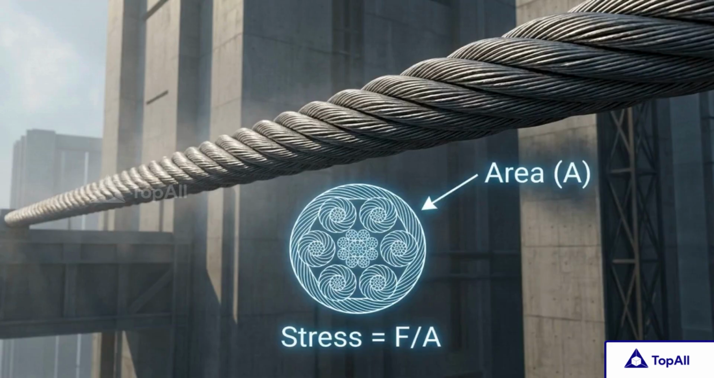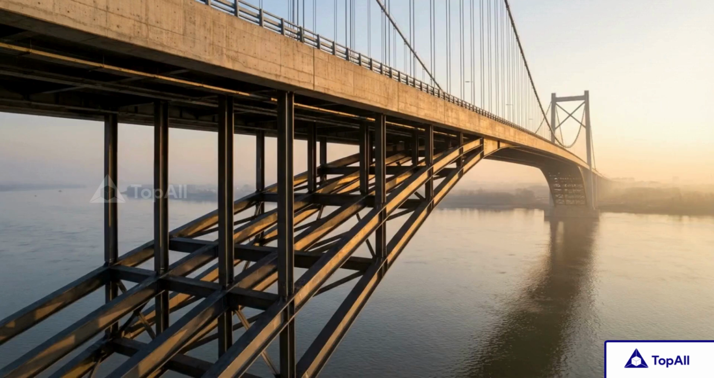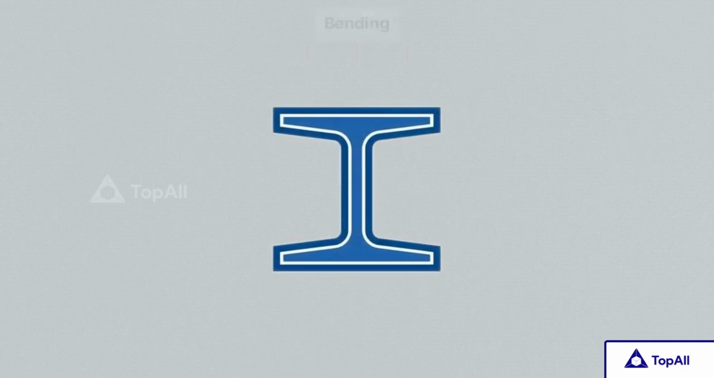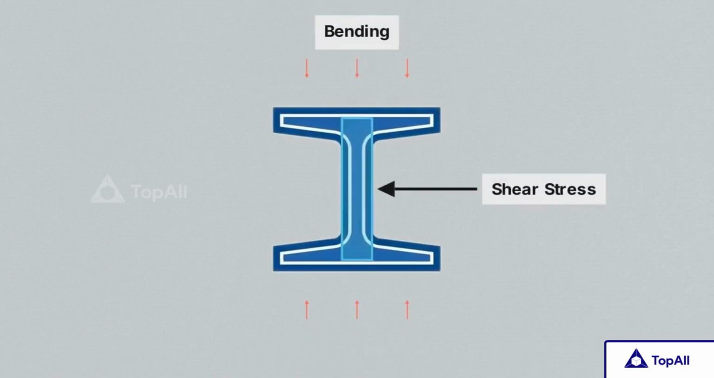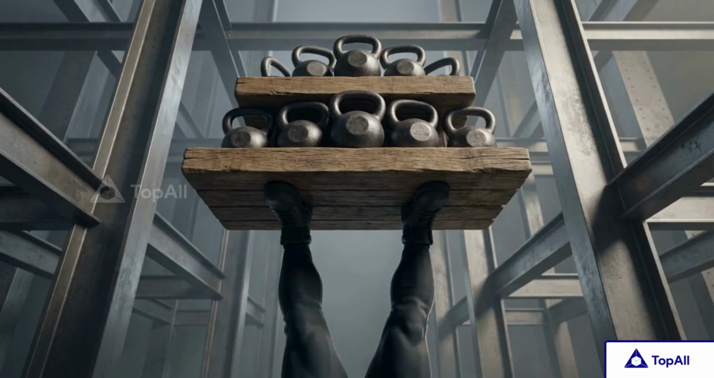Applying Young's modulus allows a designer to determine the exact cable thickness needed for a crane. They ensure the operational stress remains well below the yield point, keeping the steel safely within its elastic region. It also explains why infrastructure looks the way it does. Bridges use I-beams, because that specific shape is engineered to resist bending and shear stress while keeping the structure as light as possible. Even the human body follows these rules.